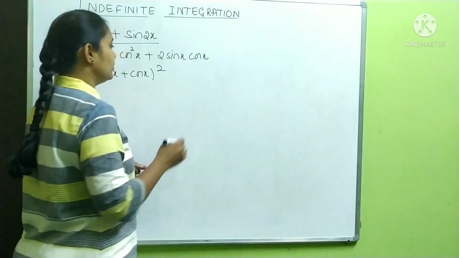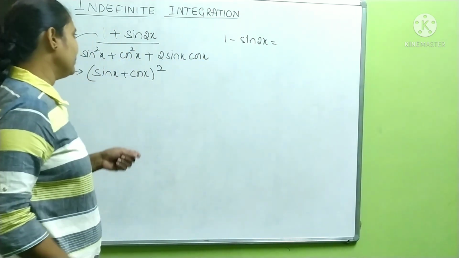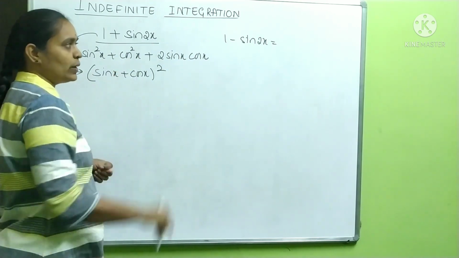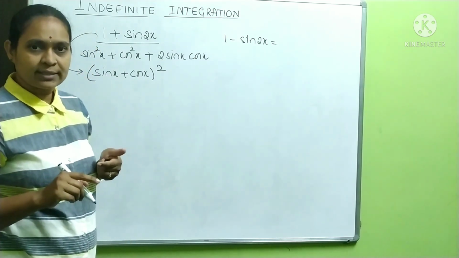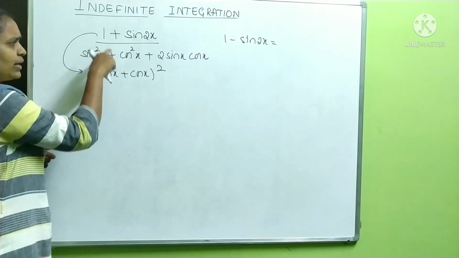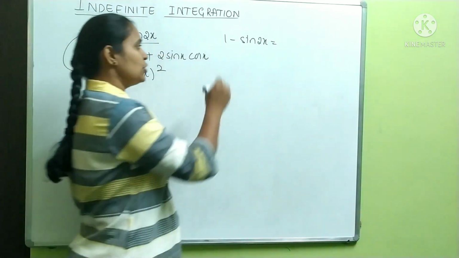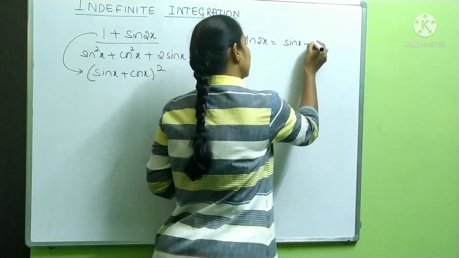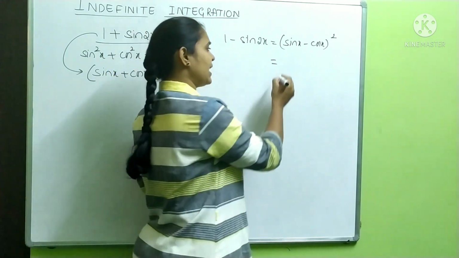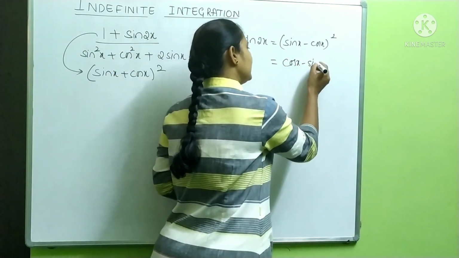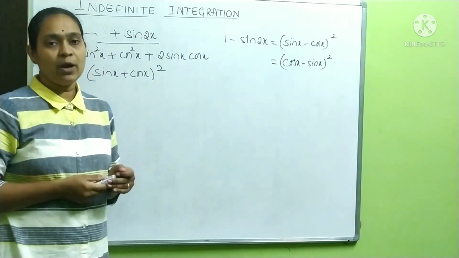Also, suppose you have 1 minus sin 2x. Then in place of 1, sin square x plus cos square x, and instead of plus it will become minus 2 sin x cos x, which is nothing but a square plus b square minus 2ab, that is sin x minus cos x whole square. So at that time we will write it as sin x minus cos x whole square, or if necessary it can also be written as cos x minus sin x whole square. You know, a minus b whole square is equal to b minus a whole square.